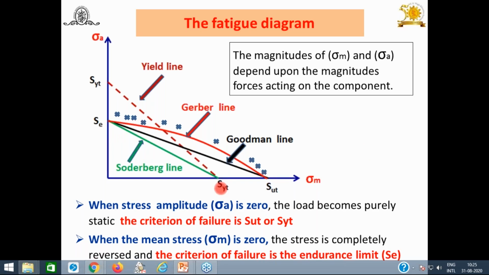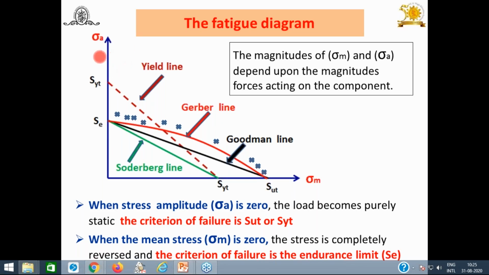SE on the y-axis, SYT on the x-axis, the line joining them is the Soderberg line. Then SE to SUT is the Goodman line. The parabolic curve joining SE and SUT is the Gerber line. It's a parabolic one. And you can locate SYT on the x-axis. Even if you want, you can locate the SUT here.